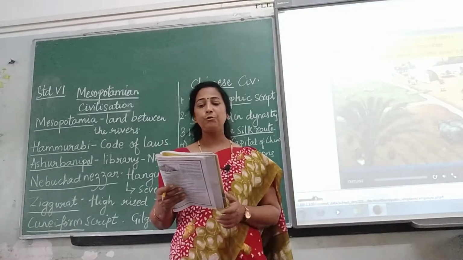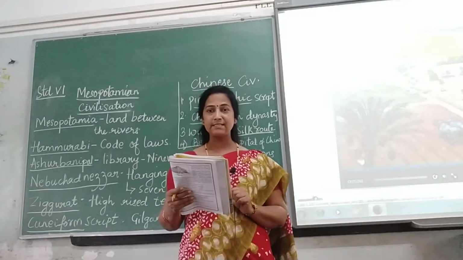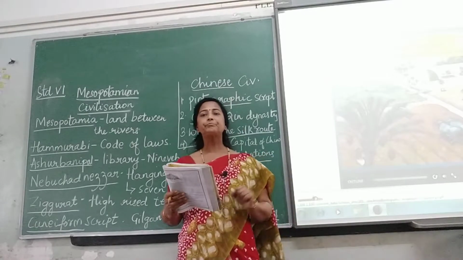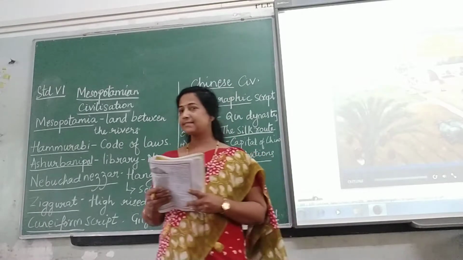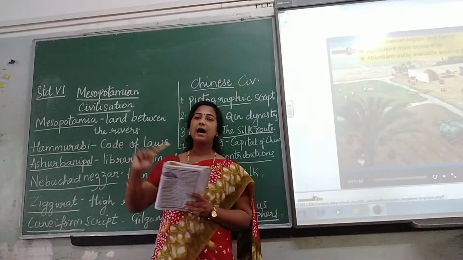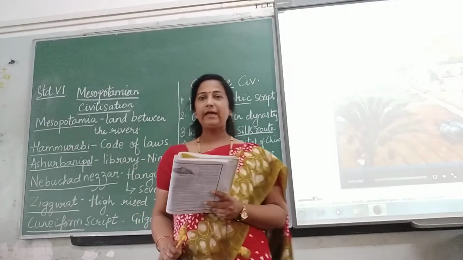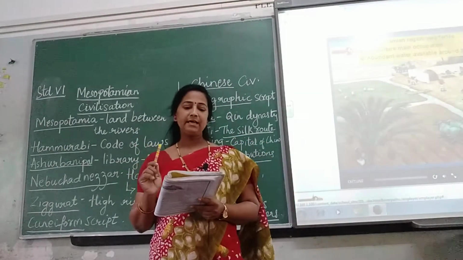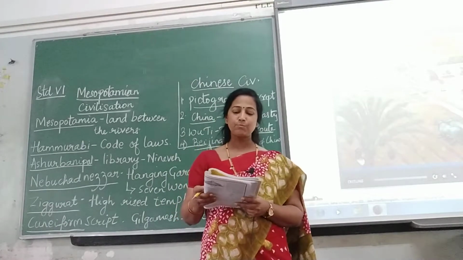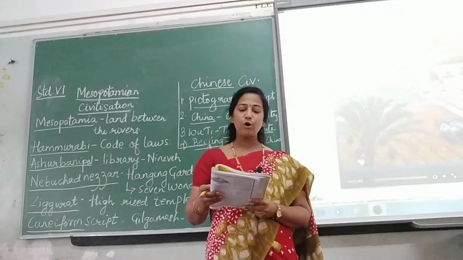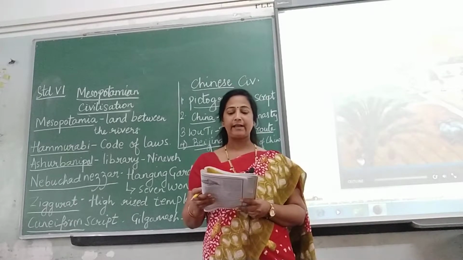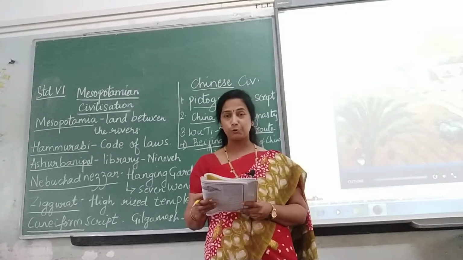Now let's move on to the important king of Mesopotamia. So who was it? It was none other than Hammurabi. What was his name? Hammurabi. He is the most famous king among Babylonians. He was famous for his code of laws. His code of laws is based on ideas like an eye for an eye and a tooth for a tooth.